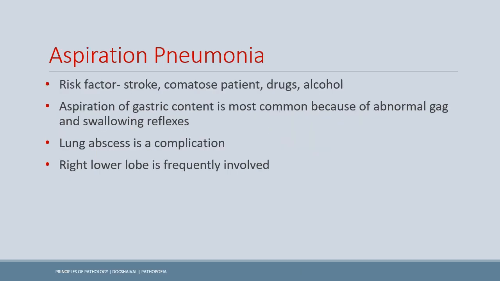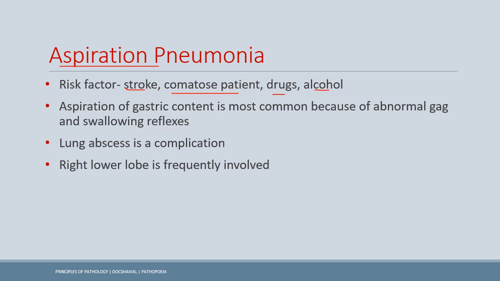Okay, now aspiration pneumonia. The aspiration pneumonia, as the name suggests, involves the aspiration of some content. Now usually the content is gastric content, and the gastric content is usually taken in when we have the failure of the gag reflex and the swallowing reflex. And when these reflexes fail, yes, you're right, they fail in the alcoholic patients, in the drugged patients, in the comatose patient, or even in the stroke patients.